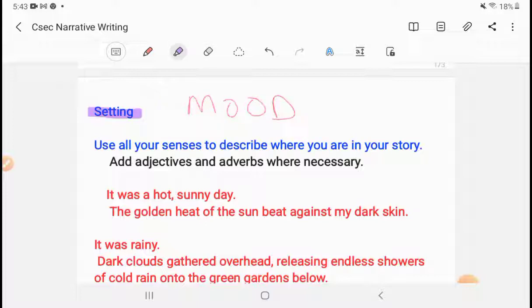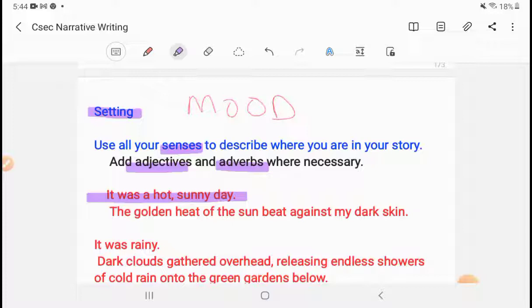Now, you can use your senses. Think of your senses: seeing, smelling, hearing, touch, and taste. How can you use those to bring your story to life? You use the right adjectives and adverbs. Now, let's look at a boring sentence. This sentence here is quite boring. It was a hot sunny day. It does not pack enough of a punch.